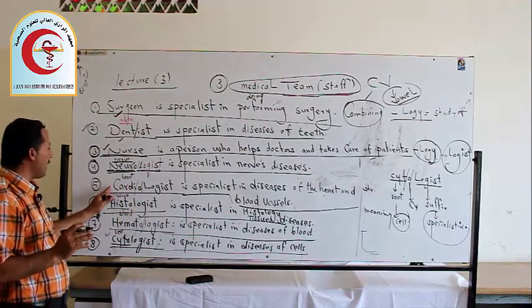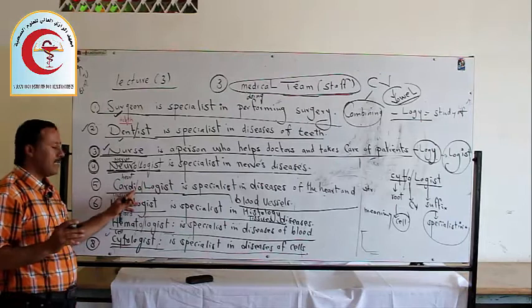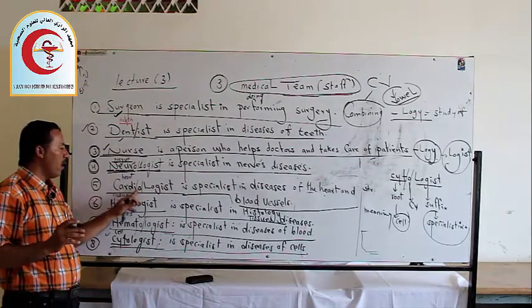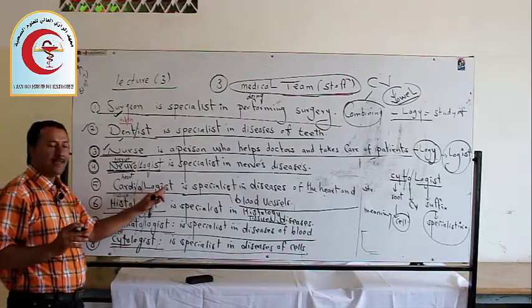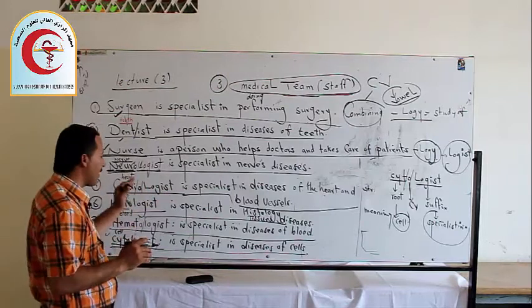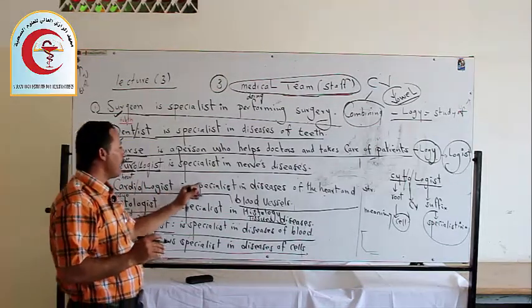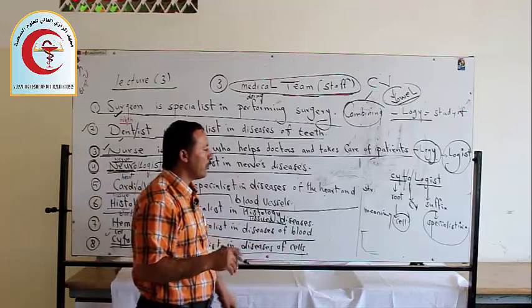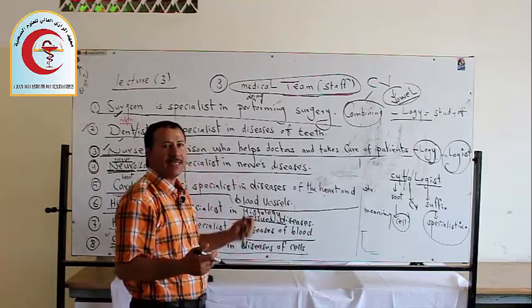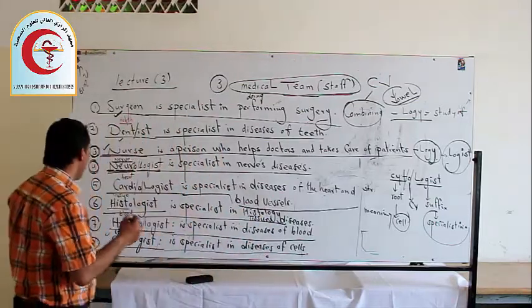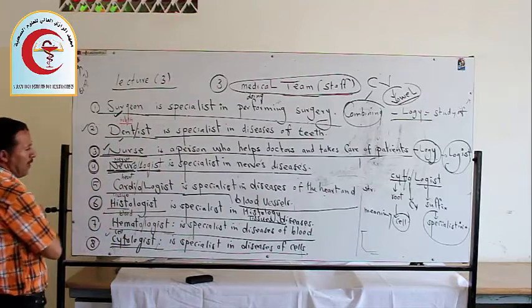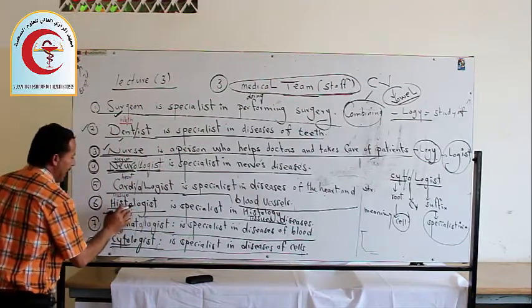Number five, cardiologist. Cardi means heart. O is the combining vowel, and logist is a suffix. Cardiologist is a specialist in disease of the heart and blood vessels.